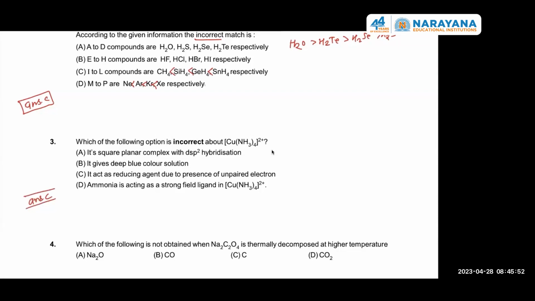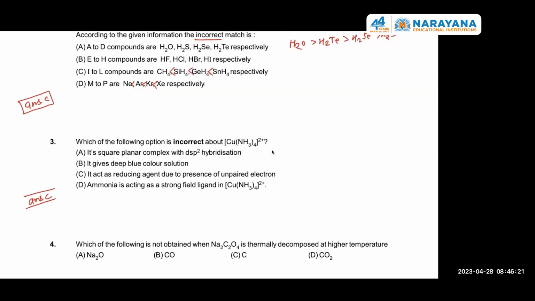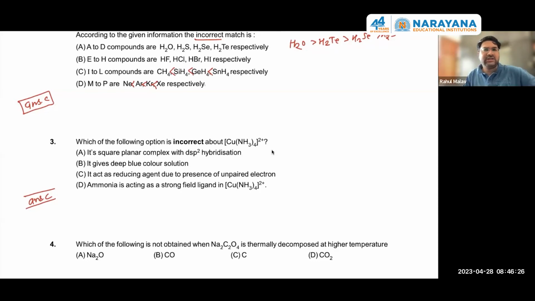Sir, isn't it sp2d hybridization? No, this is not sp2d. This is dsp2 only, because it is using its inner d orbital. That one electron which is present in the d9 configuration, that one unpaired electron will go in the higher excited state, and we can make that inner d orbital vacant. So hybridization is dsp2. Deep blue color is a general point. Everybody knows that.